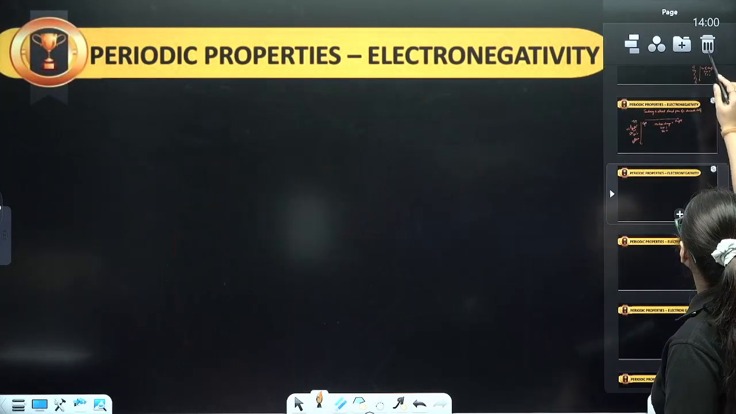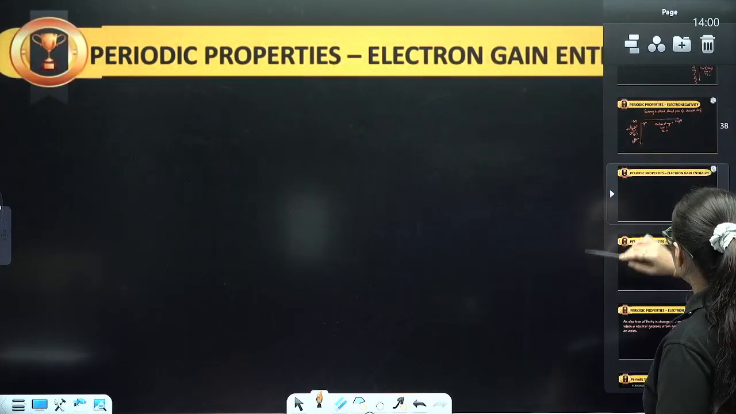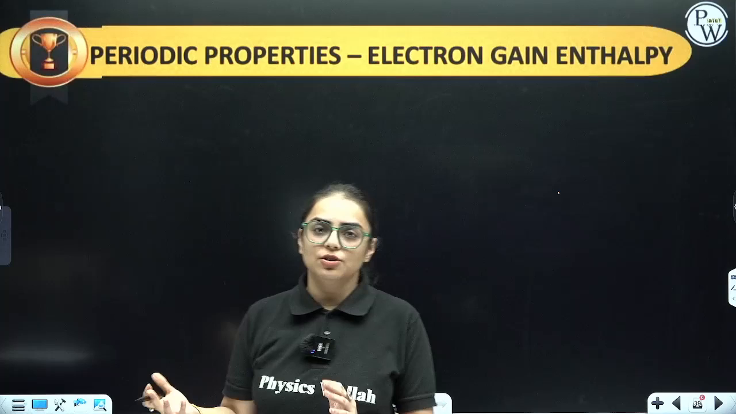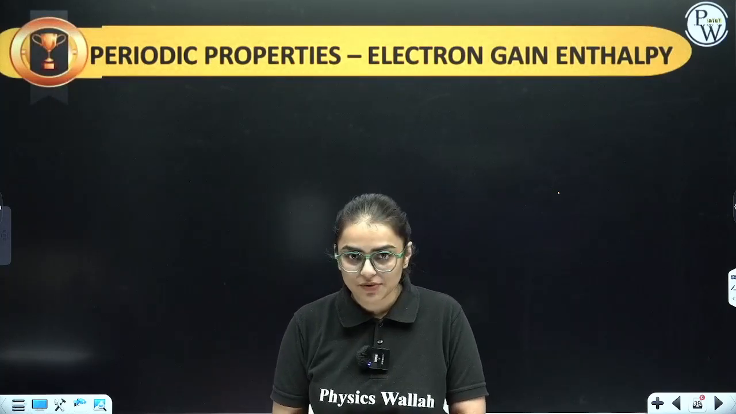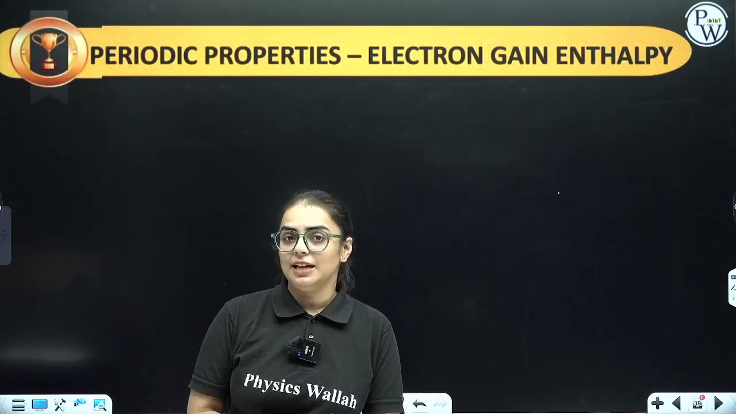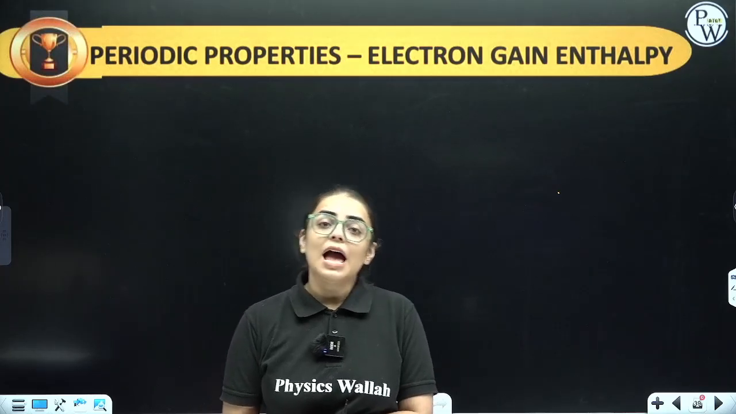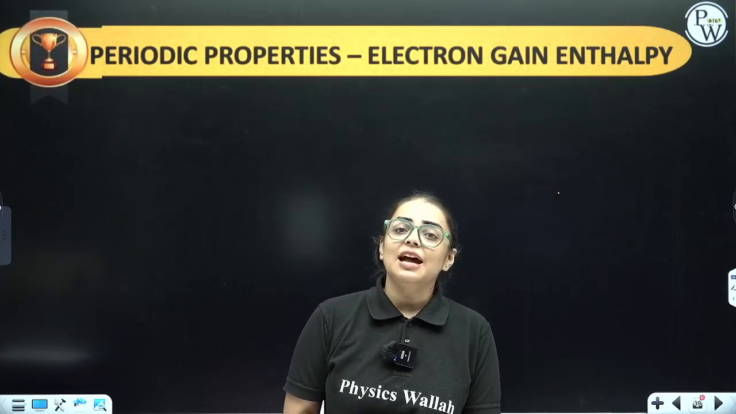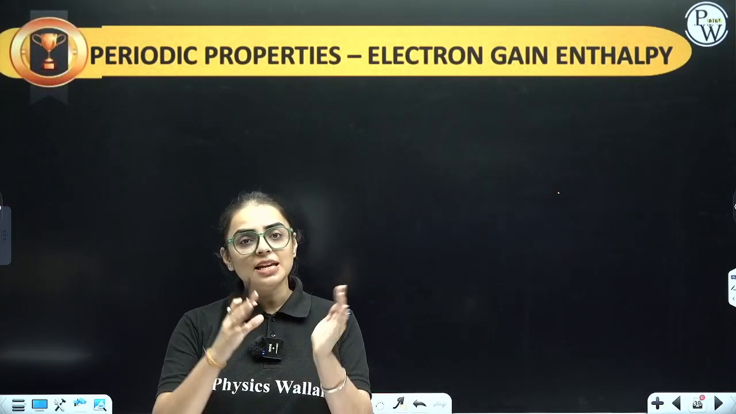Let us talk about the last topic, that is electron affinity, or the electron gain enthalpy. What is electron affinity or electron gain enthalpy? See, if I talk about electron affinity, the amount of energy you are providing to an electron to add into the outermost shell is electron gain enthalpy. And the energy that is basically absorbed and released at that spot of time.